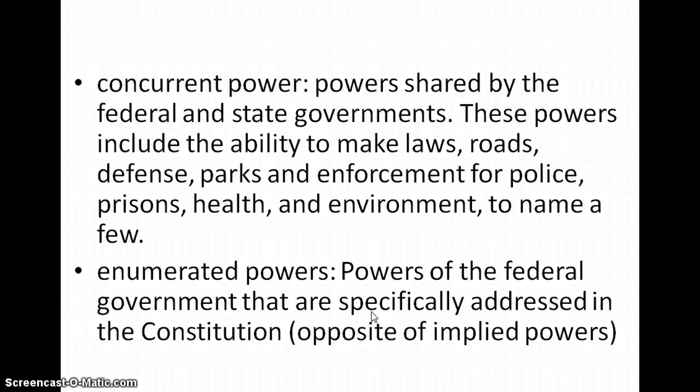Vocabulary Preview. The first vocab word is concurrent power. These are powers shared by the federal and state governments. These powers include the ability to make laws, roads, defense, parks, and enforcement for police, prisons, health, and environment, to name a few.